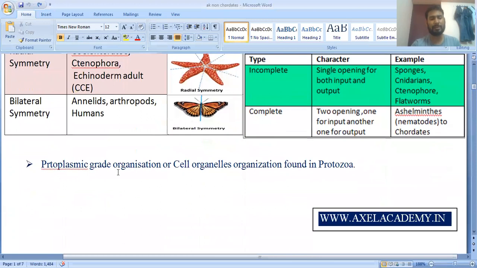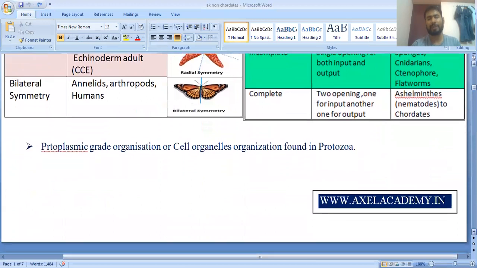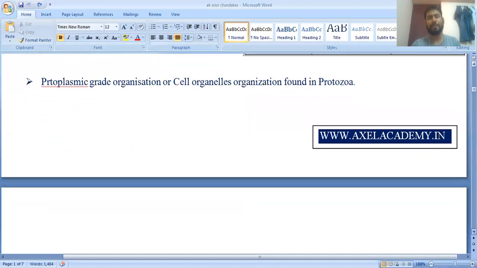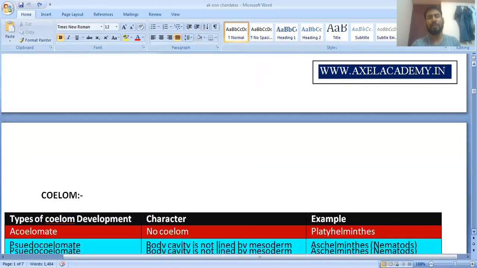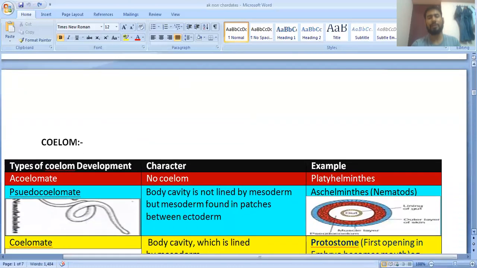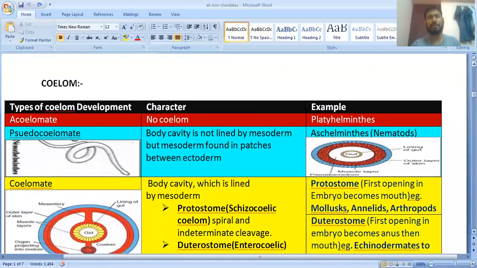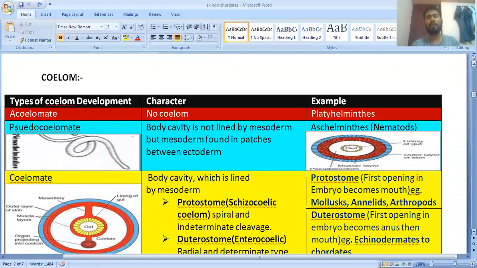They have given one sentence: the protoplasmic grade of organization. Where is it found? It is found in the protozoa. Clear? Coelom I already told. Those animals which have a body cavity are coelomate. Those which don't have a body cavity are acoelomate. And those animals which have a false body cavity are called pseudocoelomate.